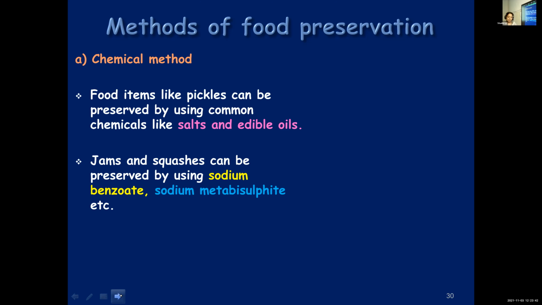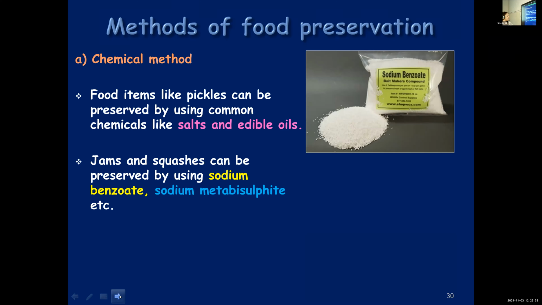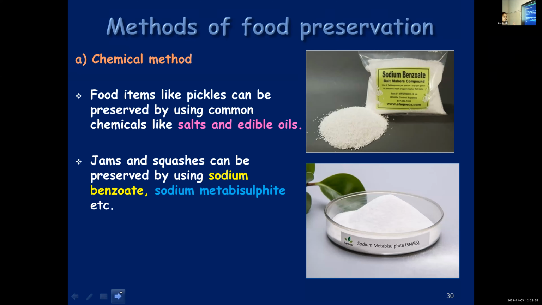You should learn these names. Sodium benzoate and sodium metabisulfite. Both start with sodium. You can see the pictures of both these chemicals here. These chemicals are known as preservatives because they will help in preserving the food. So the first method is chemical method.